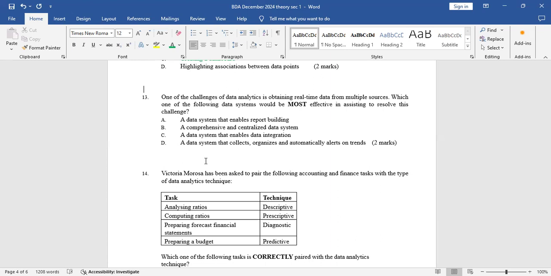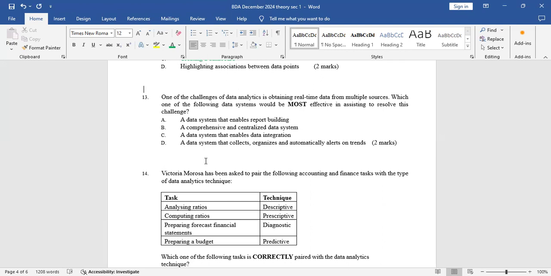Let me go to C, a data system that enables data integration. Data integration is just part of data understanding. So it does not really make a bigger component of obtaining data in real time, because this is all about velocity, the speed at which you get data. So how will a system that enables data integration enable you to obtain data in real time?